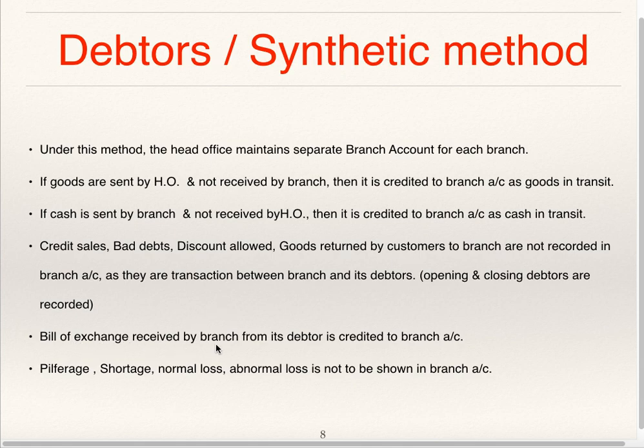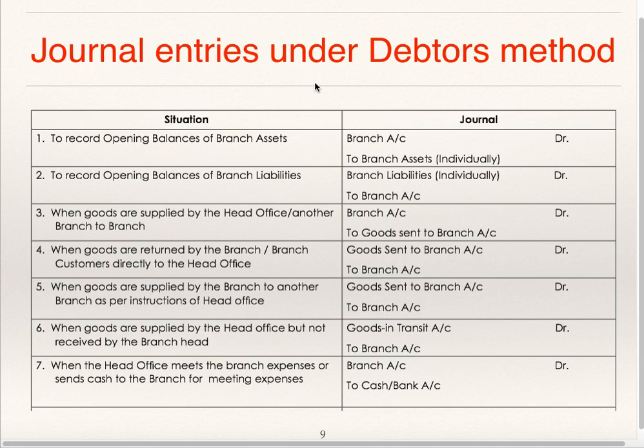Bill of exchange received by branch from its debtor is credited to branch account. Pilferage. Pilferage is a small theft or shortage. Normal loss and abnormal loss are not to be shown in branch account. Now we'll see journal entries under debtors method.